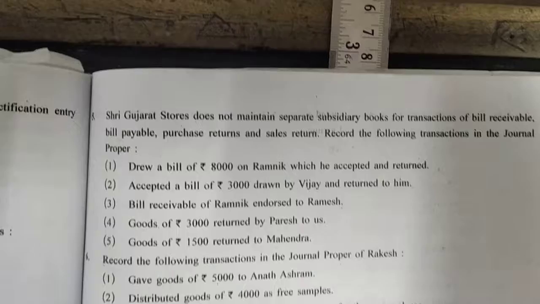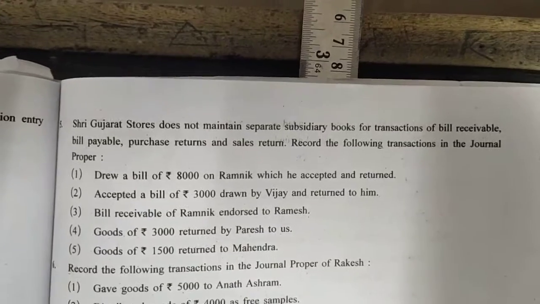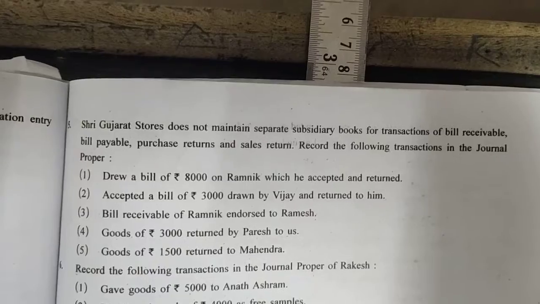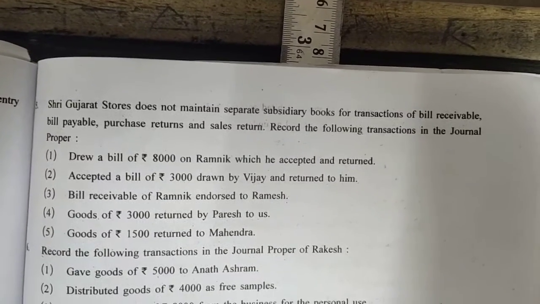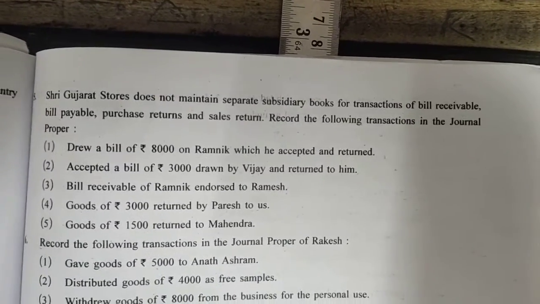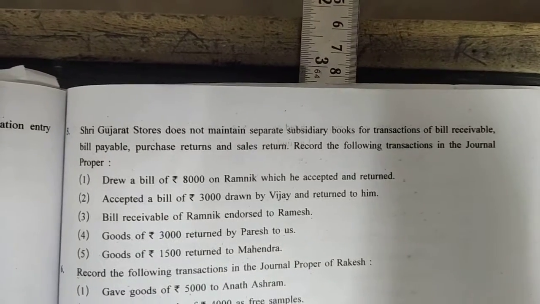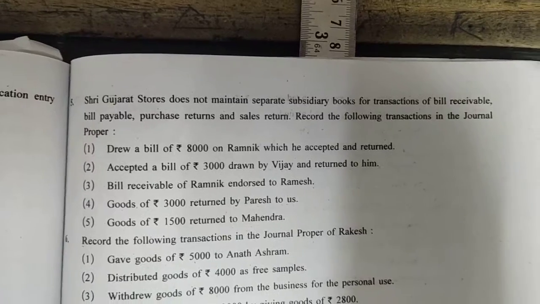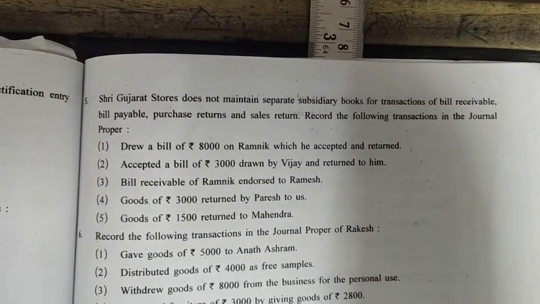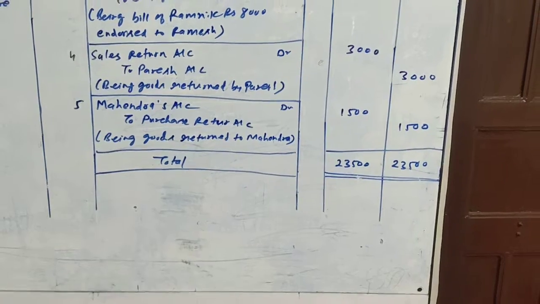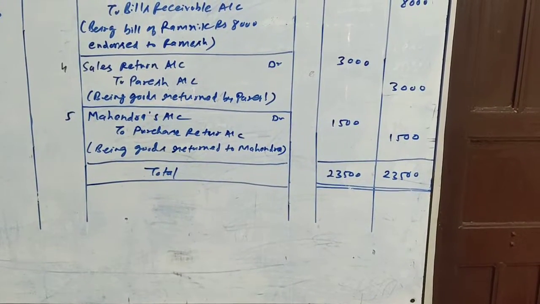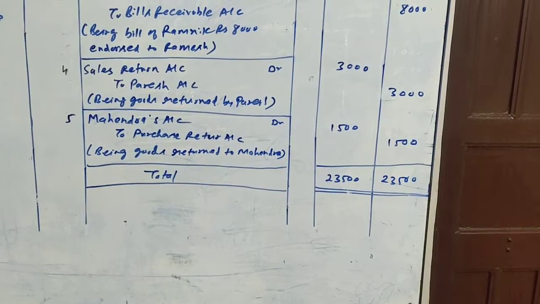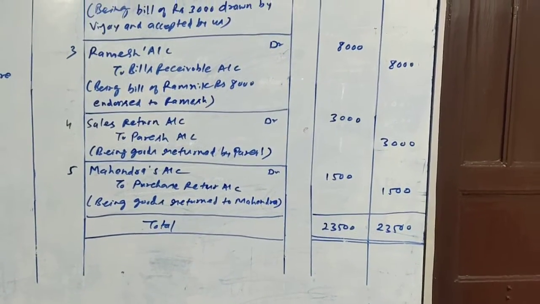Next transaction, which is the last one for this sum: goods of rupees 1,500 returned to Mahendra. That is, we are returning goods to Mahendra, so this will be a purchase return for us. Purchase return account will be credited because goods are going out, and Mahendra is the receiver, so Mahendra's account will be debited. Here is entry number 5. Mahendra account debit to purchase return account 1,500, being goods returned to Mahendra. So this was our last transaction.